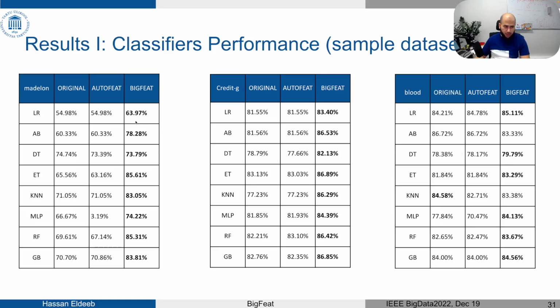For the first experiment, these are 3 different data sets. As an example, these are the 3 different configurations and the 8 classifiers, and we see that the performance of BigFeat outperforms the two other configurations, the original and AutoFeat.